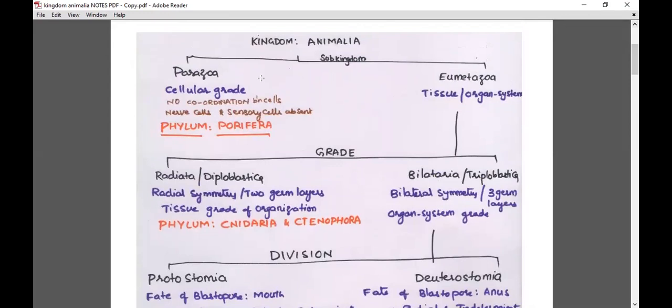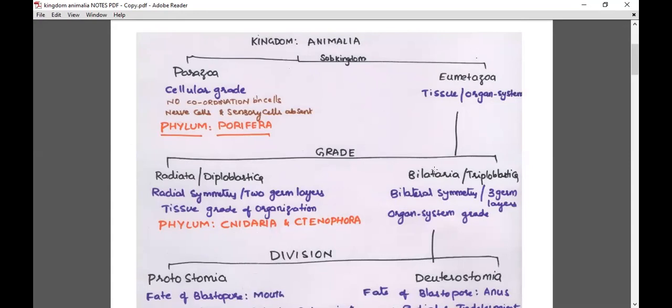This kind of practice will help us to write different kinds of objective questions. Kingdom Animalia, subkingdom Eumetazoa, grade Radiata, I said radial symmetry, phylum Cnidaria and Ctenophora. Then for diploblastica, I started like this: Kingdom Animalia, subkingdom Eumetazoa, grade diploblastica, phyla Cnidaria and Ctenophora. Then for tissue grade, I again started: Kingdom Animalia, subkingdom Eumetazoa, grade Radiata or diploblastica are having tissue grade of organization, phyla Cnidaria and Ctenophora.